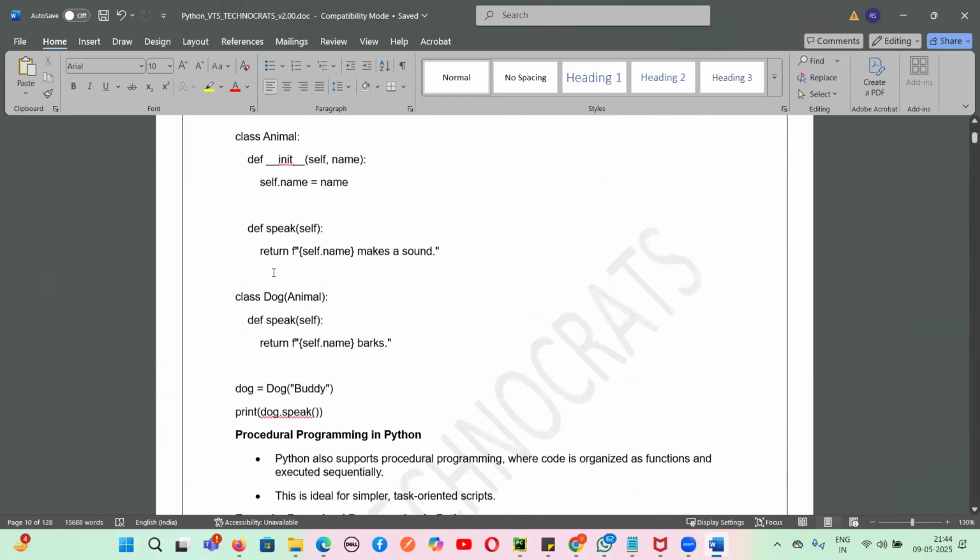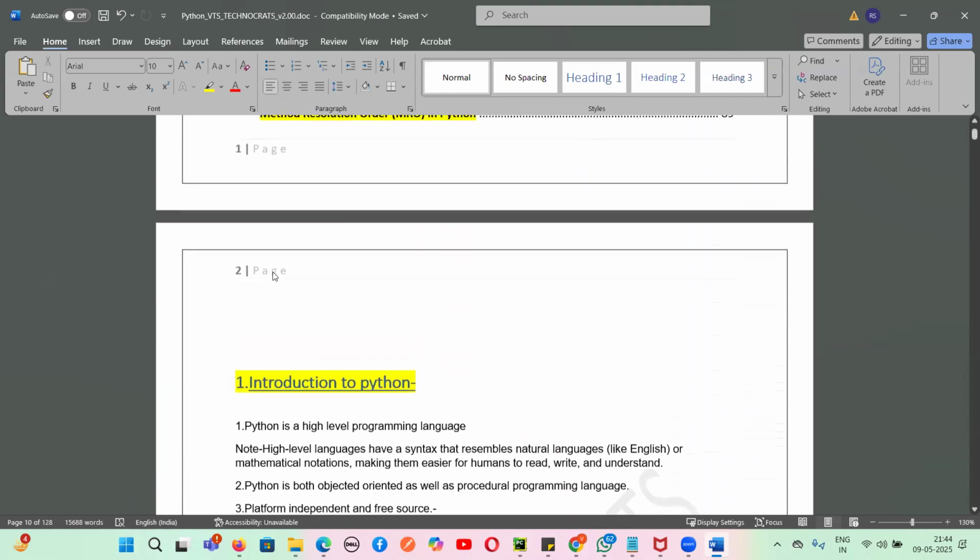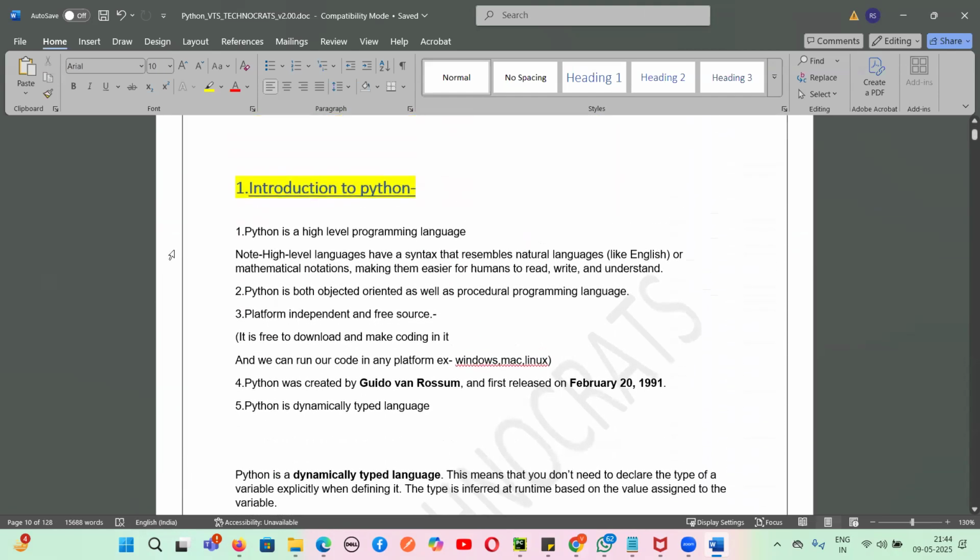first I told you the introduction to Python, where I said that Python is a high level programming language. High level means it is similar to English. Python is both object oriented as well as procedural oriented. Object oriented means the OOP concepts like polymorphism, encapsulation, inheritance, etc. we can use. Procedural means line by line execution.